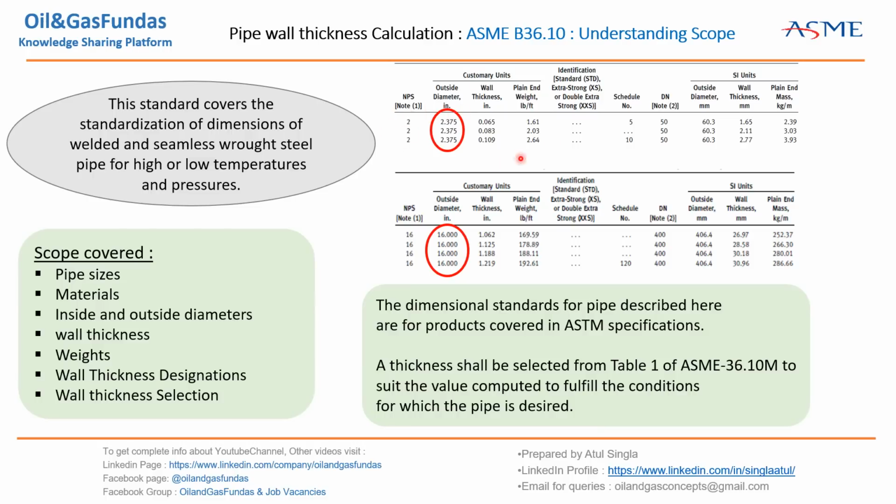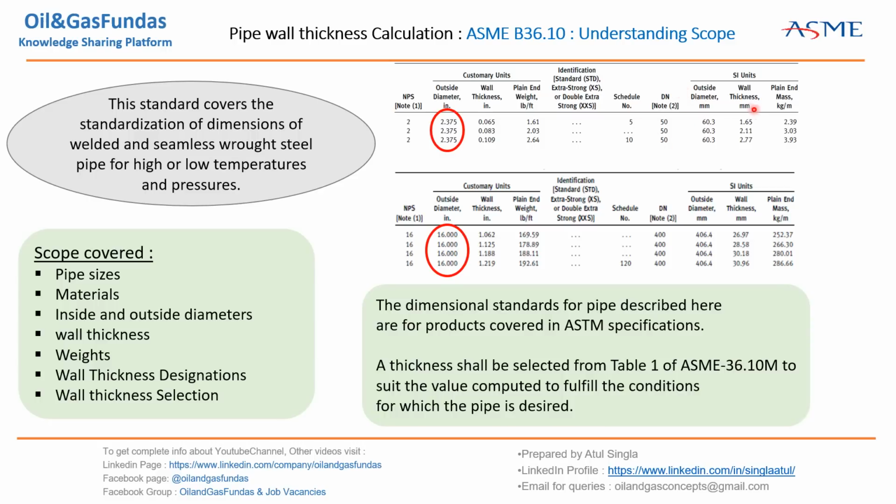These are in inches, feet, and these are in SI units. So if you see, for 2 inch, 60.3 is OD. We have to refer to this standard to get the OD, or you need to remember 60.3, and DN is 50.